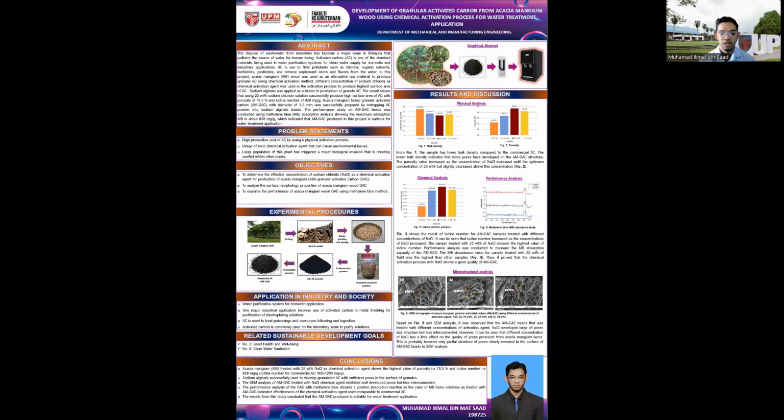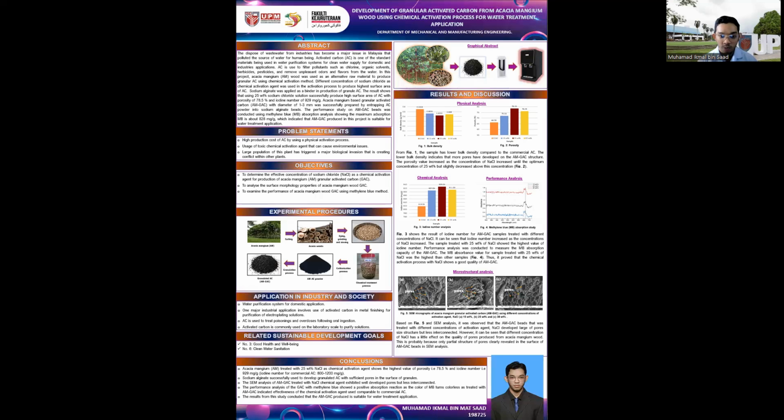So in this project, the first objective is to determine the effective concentration of sodium chloride as the chemical activation agent for the production of granular activated carbon. The second is to analyze the surface morphology and properties of the Acacia mangium wood granular activated carbon by using physical, chemical, and microstructural analysis. The last one is to examine the performance of the Acacia mangium granular activated carbon by using the methylene blue method.